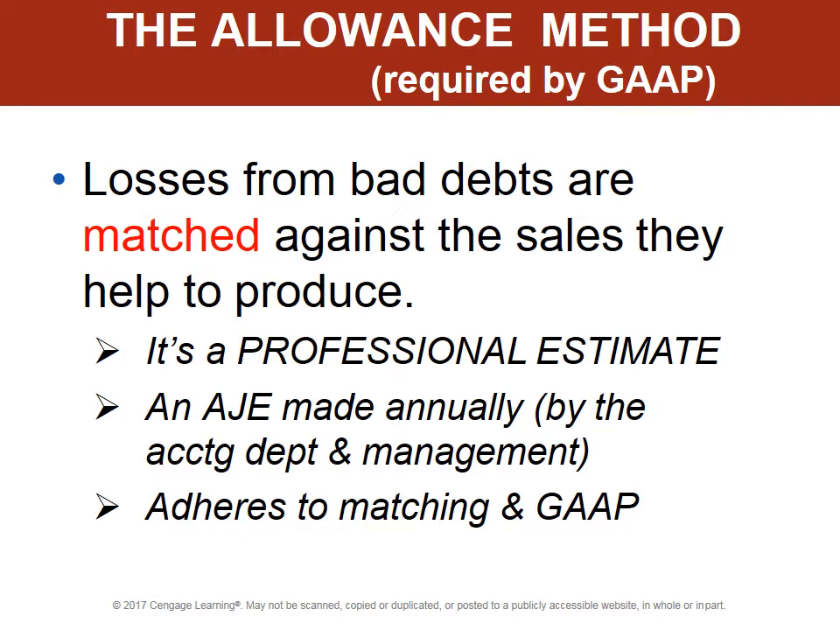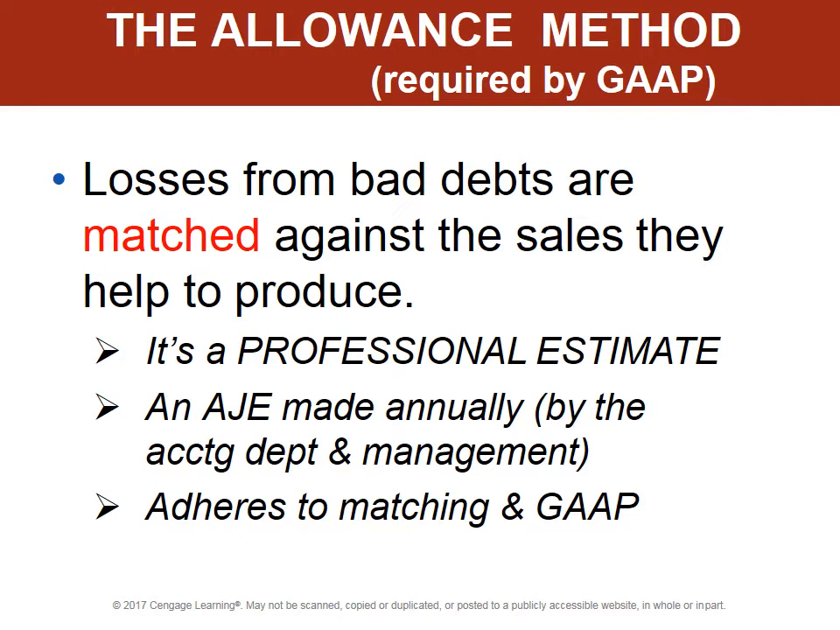And it results in an adjusting journal entry, remember what AJE stands for, that's made annually. It's made by the accounting department and management as they sit around the table and collaborate to determine what do we think we're going to have to take a hit on. And it is a bad hit as an expense. What do we think the expense of estimating bad debts is going to be? And because of matching and because of GAAP, they have to record this.